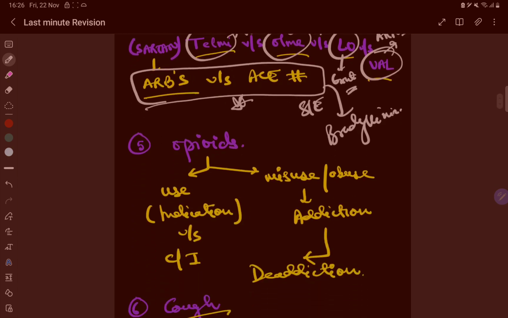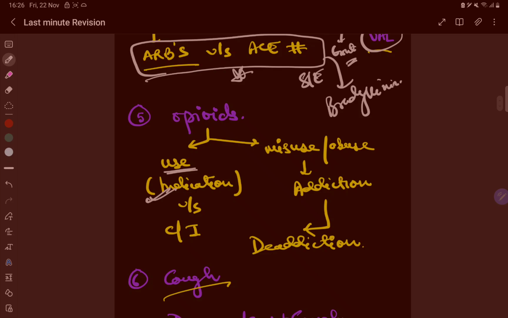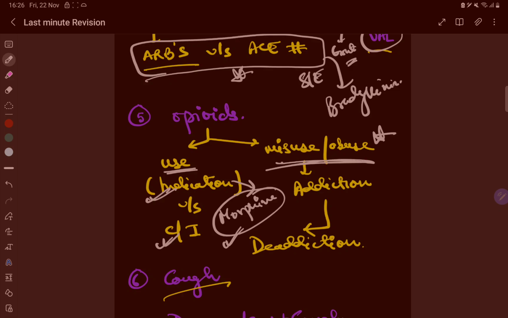So read these. In opioids, again use the indications and contraindications of opioids in different ways. We can use morphine. So it may be asked as a long question, very important. Again, this is Viva, so just ask about common morphine side effects and all, okay. Now misuse and abuse of opioids, okay. So one is use, one is misuse and abuse. The other part is addiction and de-addiction. How can we manage morphine withdrawal?